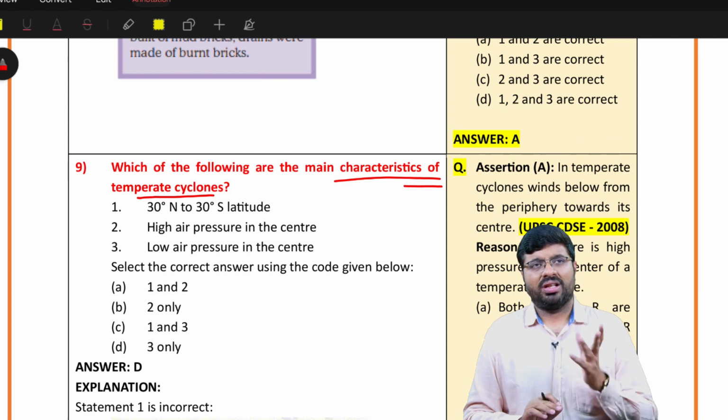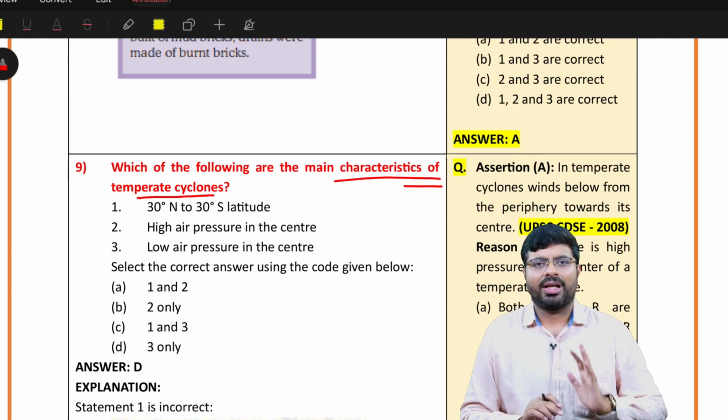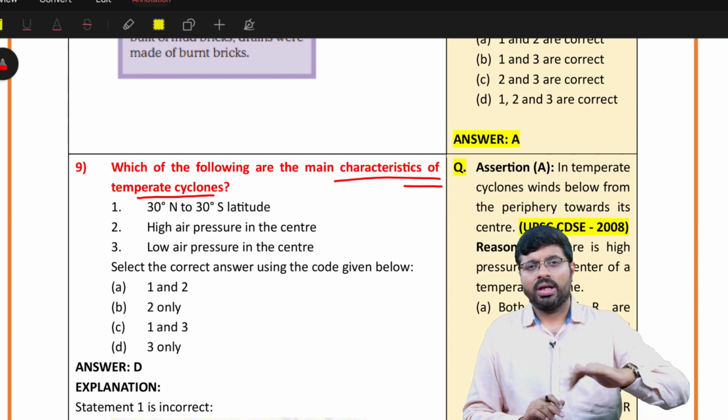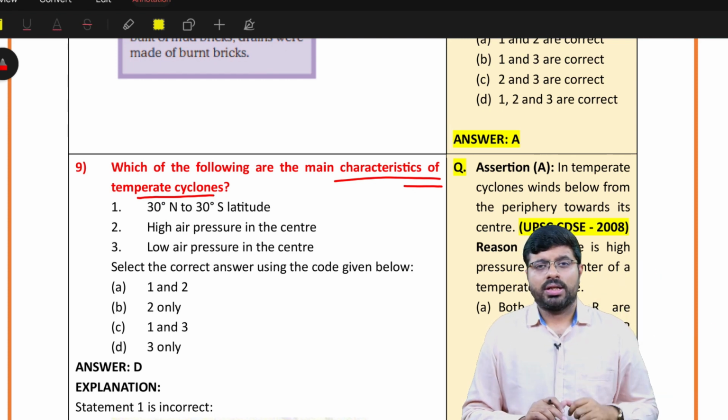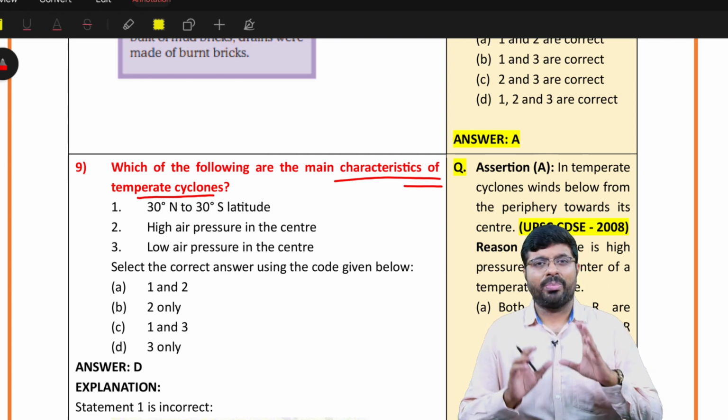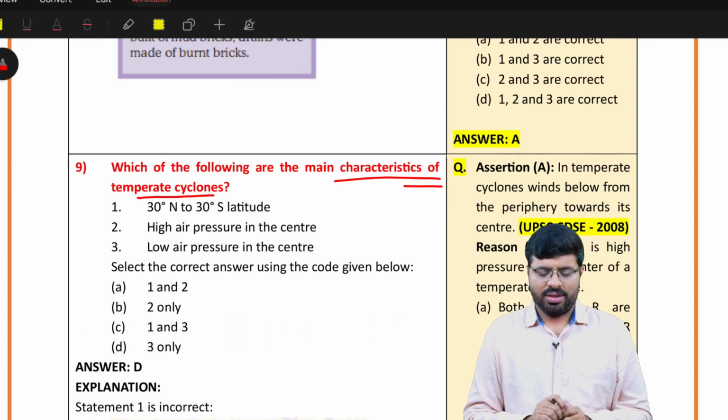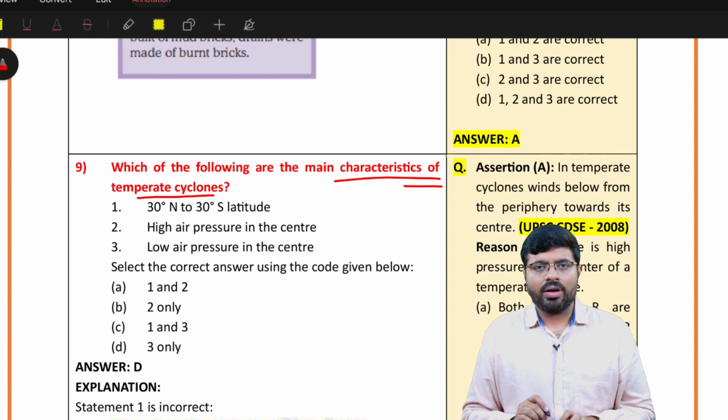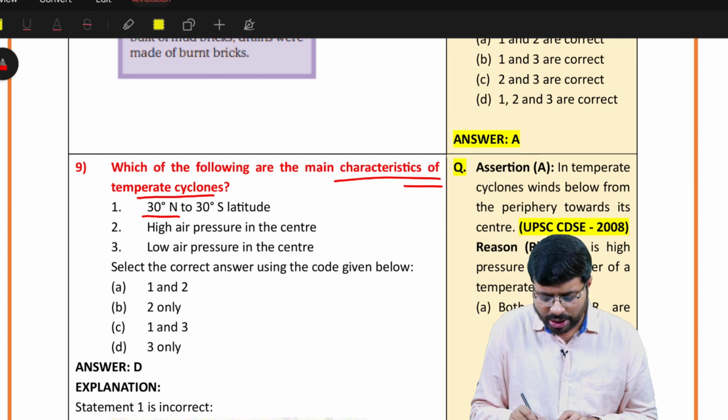Temperate cyclones. The moment temperate means it is beyond the tropical part, 30 degrees north to 60 degrees north. Similarly, 30 degrees south to 60 degrees south, the temperate part of the world. So with that knowledge, let us see 30 degrees north to 30 degrees south.